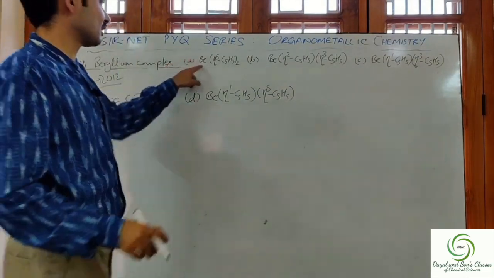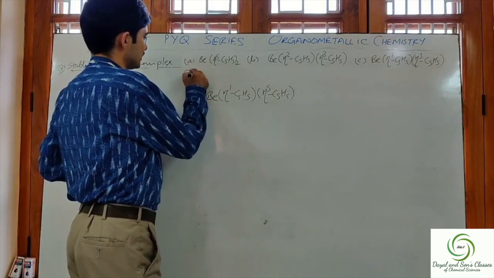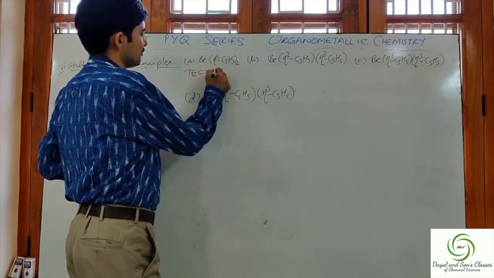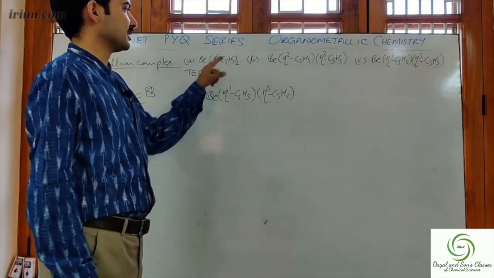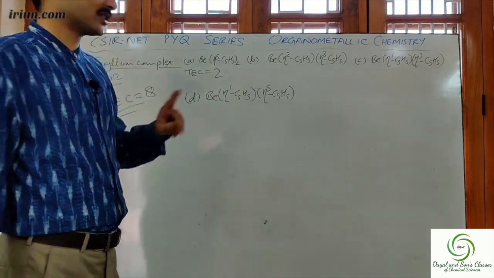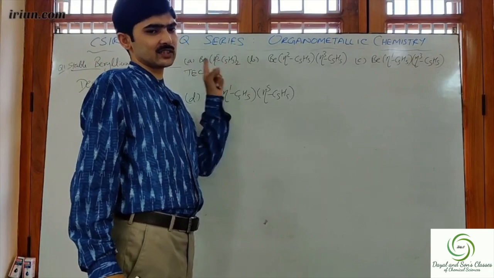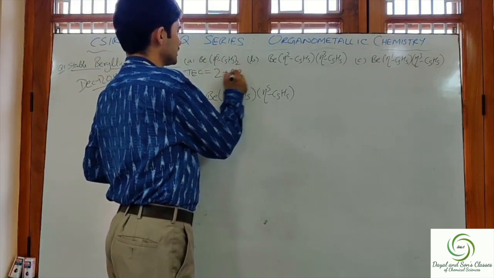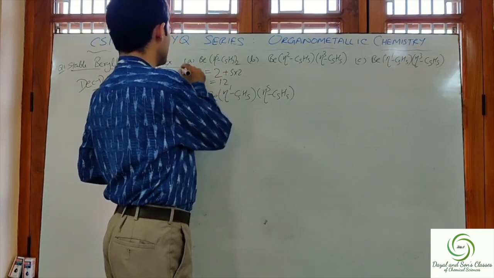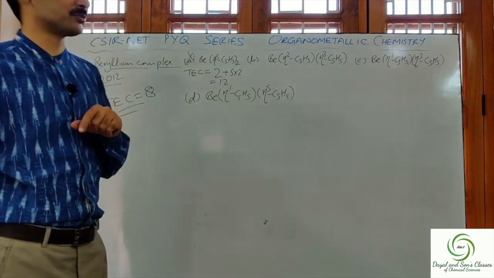Now let us calculate for the first one. TC is equal to beryllium contributes 2 electrons. The η5-C5H5 we have already discussed. 1 η5-C5H5 contributes 5 electrons, and there are 2, so 5 into 2. This will come out to be 12. So this cannot be our answer, this option is wrong.